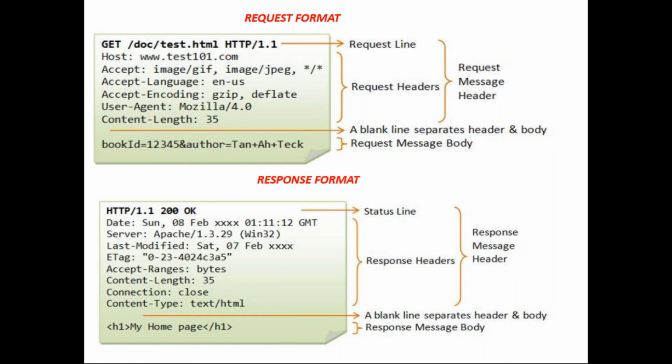Is it clear now? What type of data does the request contain? Request headers mean what type of request, which HTTP protocol version we are using, which resource you are sending the request to, who the host is, the accepted languages, what type of browser you're using, and what content length you're sending. That is all regarding request headers, guys. What exactly does the body contain? Book ID and other data, right? So what is the separation, guys? A blank line separates the header and the body field, right? Exactly. A blank line separates header and body field.